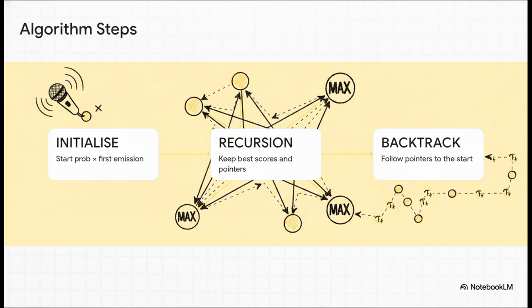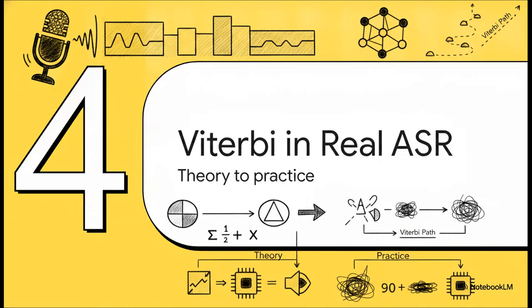Now, the absolute key takeaway here, specifically in the recursion phase, is that Viterbi uses a max operator. By taking the max over previous states, it's making a hard choice. It completely and totally commits to the single best path. Which takes us right into section 4, Viterbi and real ASR.